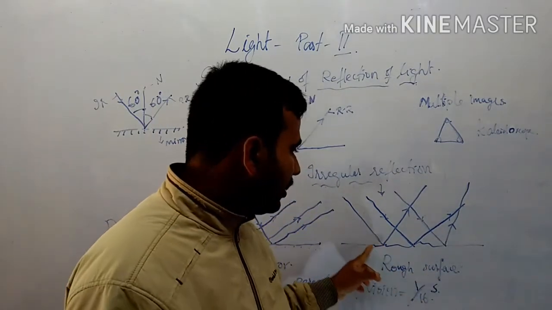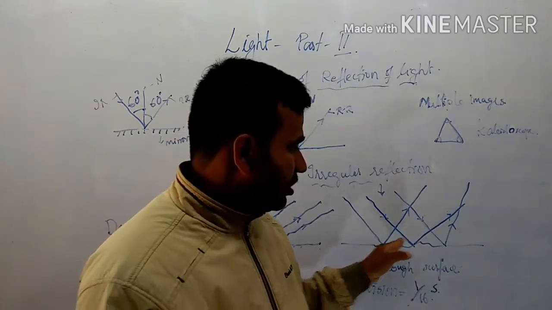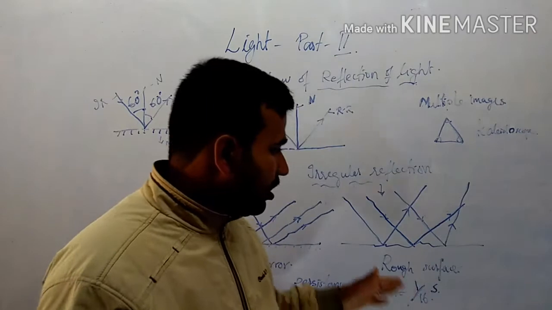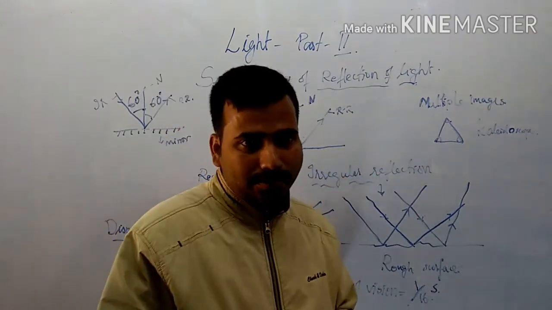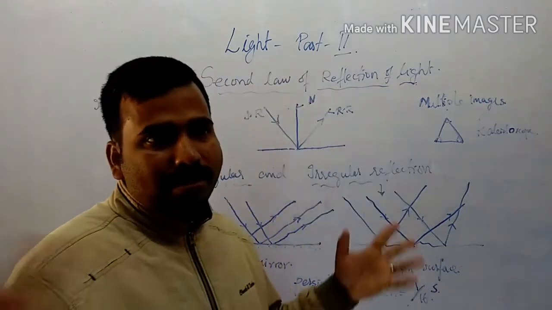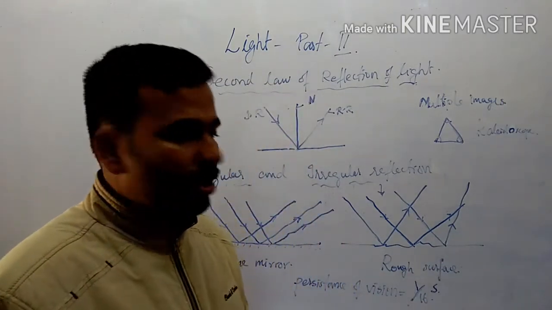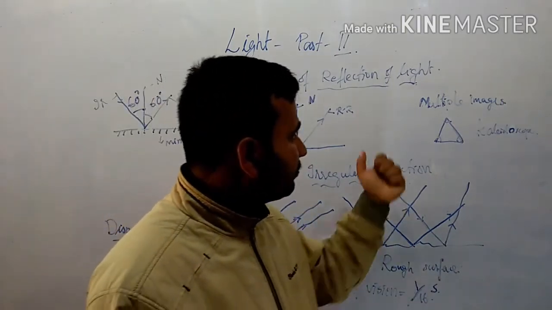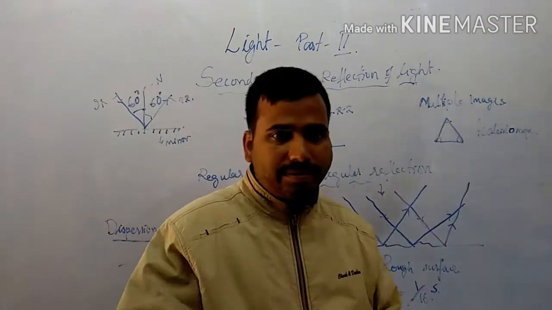You need to note down that the minute irregularities present in the surfaces lead to this phenomenon called irregular reflection. Due to irregular reflection happening everywhere, we are able to see different objects as they are. Again, another thing is called multiple reflection.